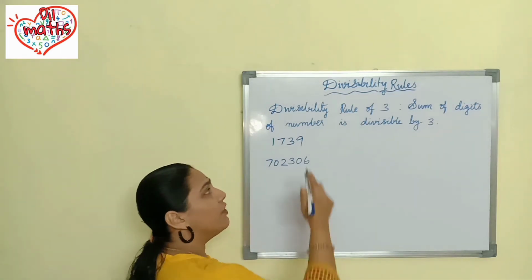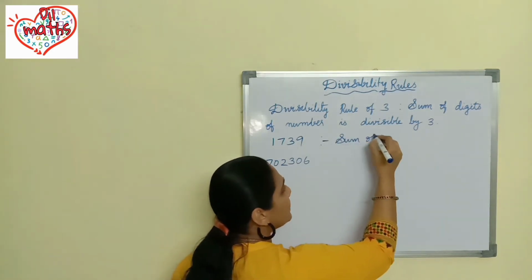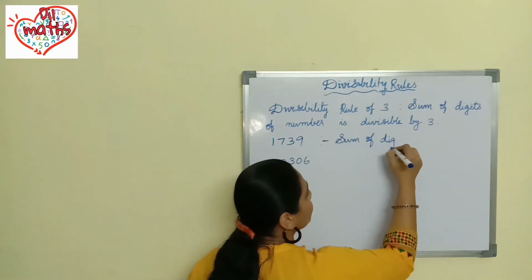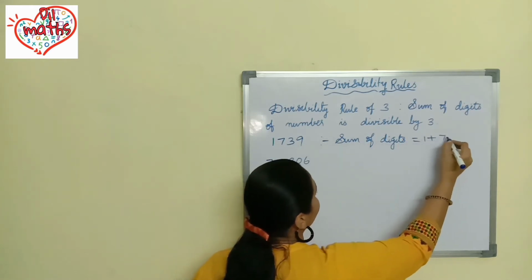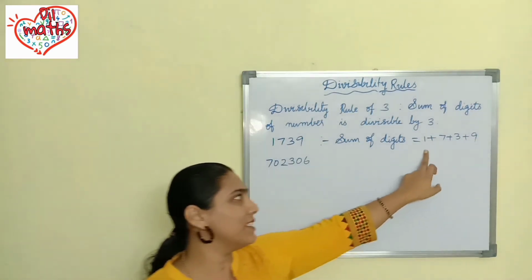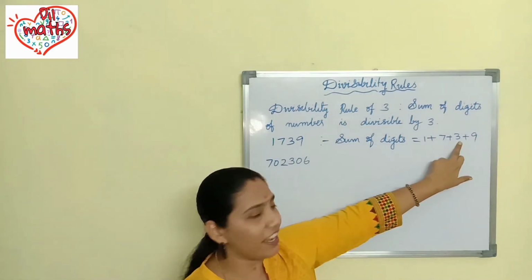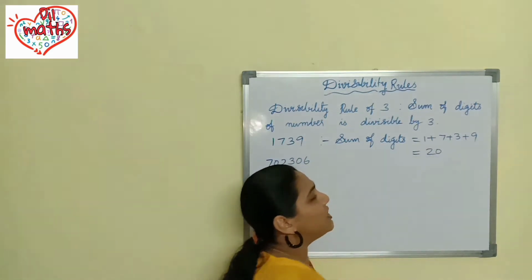How we will check? We have to find out sum of digits. Which are the digits here? 1 plus 7 plus 3 plus 9. So what is 1 plus 7? 8. 8 plus 3, 11. 11 plus 9 is what? 20. Whether this 20 is divisible by 3?